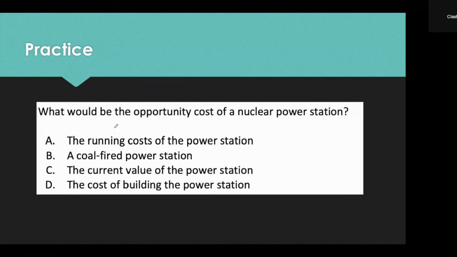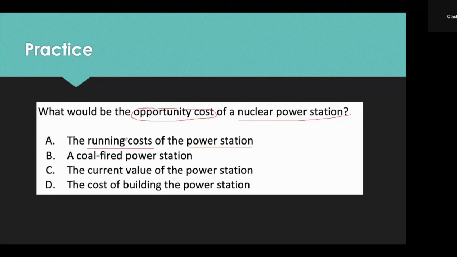And let's look at one last question. What would be the opportunity cost of a nuclear power station? So we talked about this. The running costs of the power station. Now, we already talked about opportunity cost as the next best alternative that is foregone.